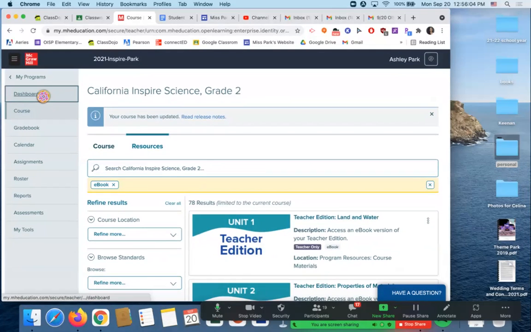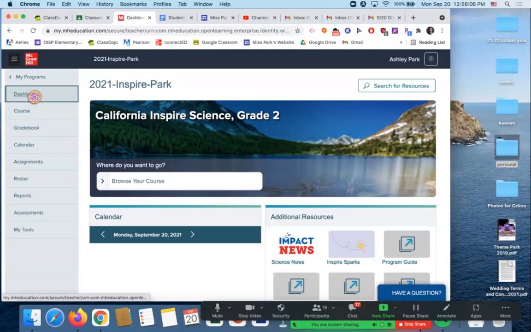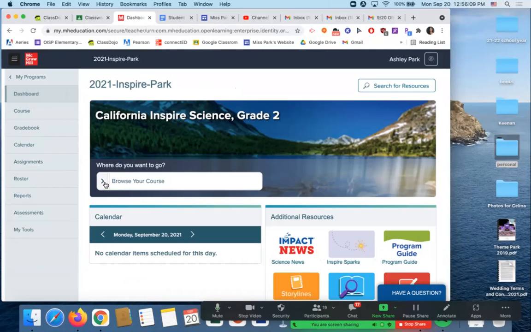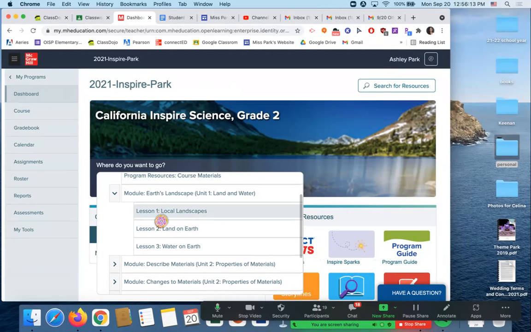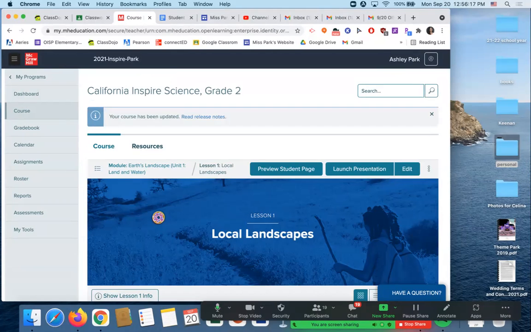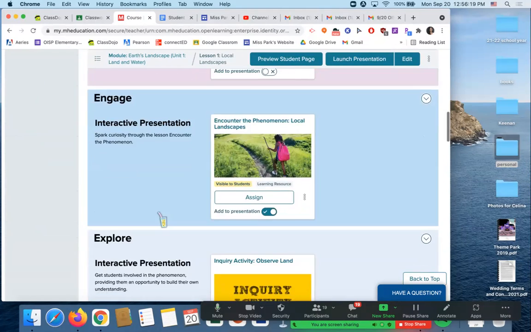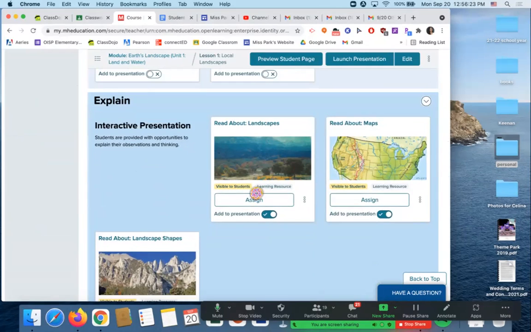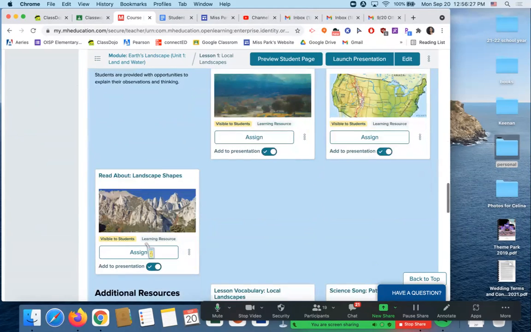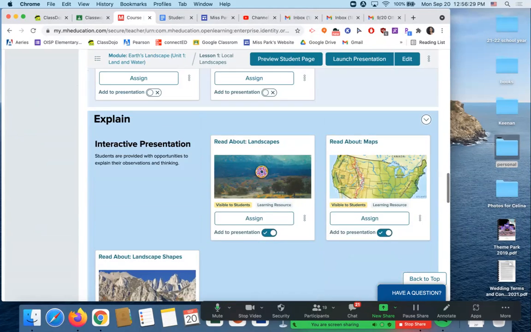I'm going to go back to dashboard. Dashboard just means homepage. Click on the greater than sign. Click on the greater than sign again. Click on level 1 local landscapes. I'm going to scroll down to explain. Do you see how that picture that we were just looking at is right here? So there are 3 different links you need to click on for explain.